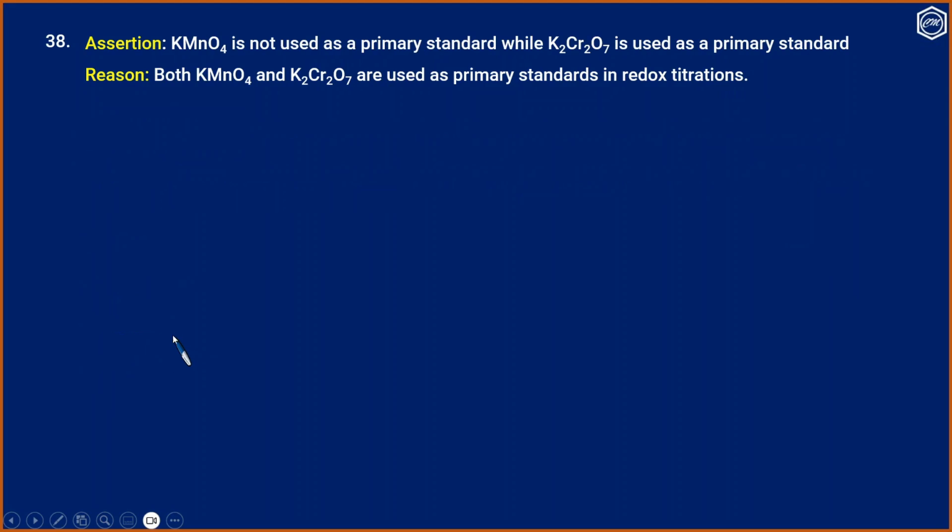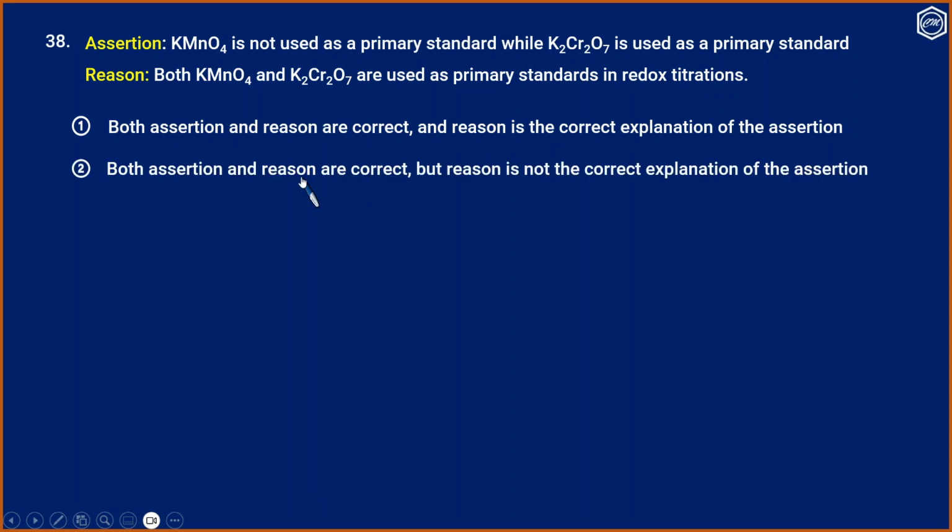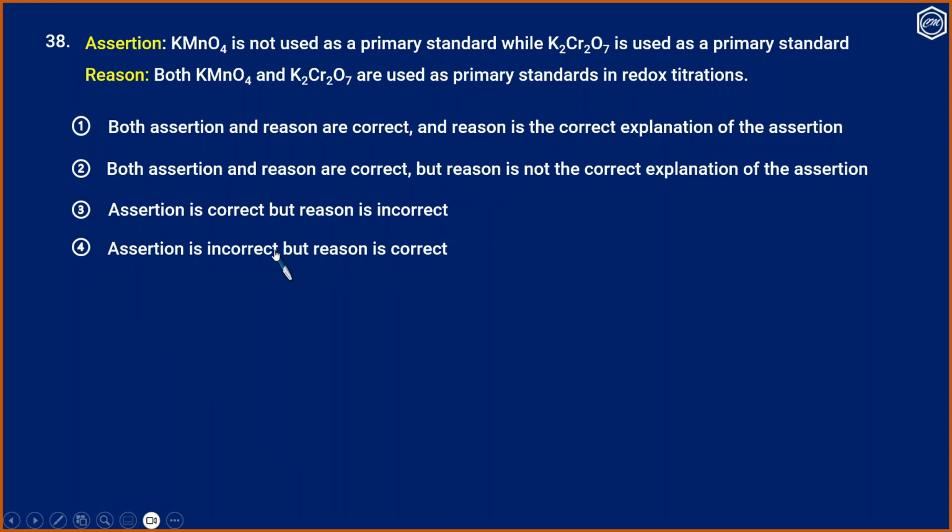Question 38. Assertion: KMnO4 is not used as a primary standard, while potassium dichromate is used as a primary standard. Reason: both KMnO4 and potassium dichromate are used as primary standards in redox titrations. Option 1, both assertion and reason are correct, and reason is the correct explanation of assertion. Option 2, both assertion and reason are correct, but reason is not the correct explanation of assertion. Option 3, assertion is correct, but reason is incorrect. Option 4, assertion is incorrect, but reason is correct.